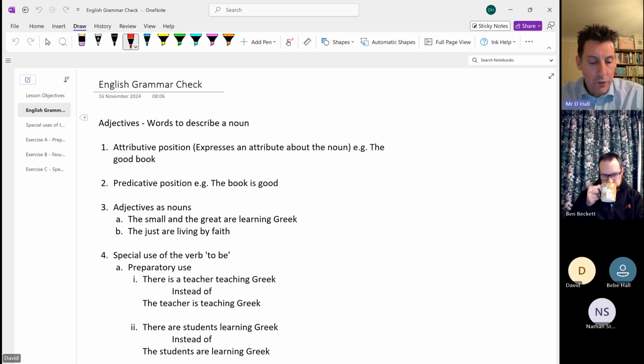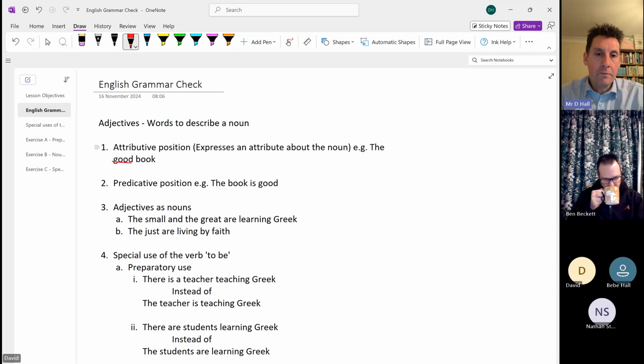So we have two positions which we've looked at: the attributive position. In this case, we might say something like the good book. So we could take the adjective out, which is good in this case, and just talk about the book. So the book, we now know a bit more about the book. The book is good. It describes it.